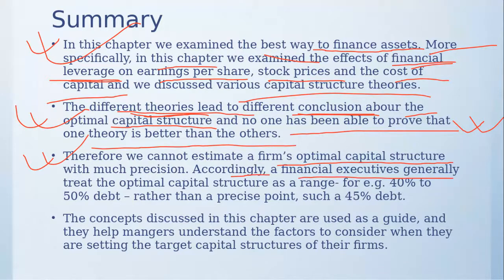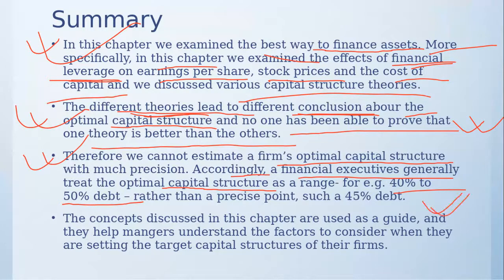Financial executives generally treat optimal capital structure as a range of 40 to 50% debt. Usually it is a universal belief that 40 to 50% debt is ideal, but maybe you can challenge them. You can say, wait, 40 to 50 cannot be ideal, because in this company WACC is lowest when debt is 80% or 70%. If you show that, you can definitely challenge it.